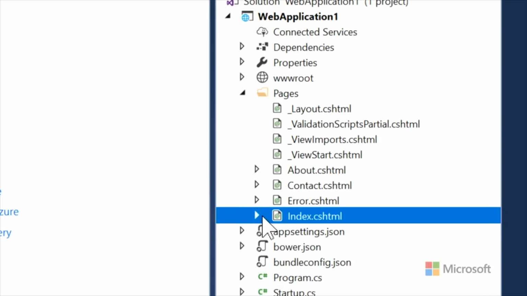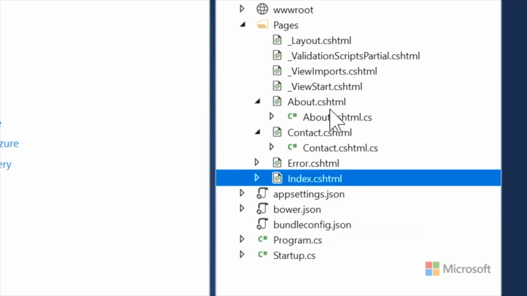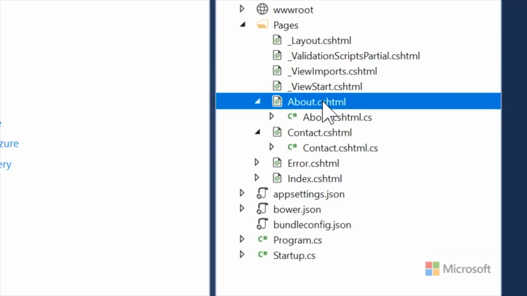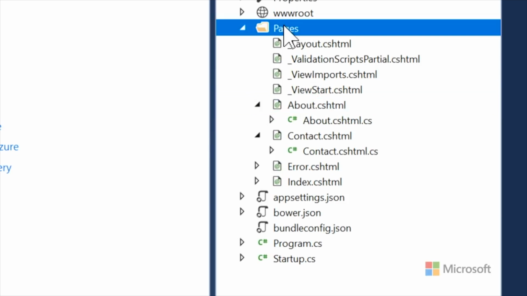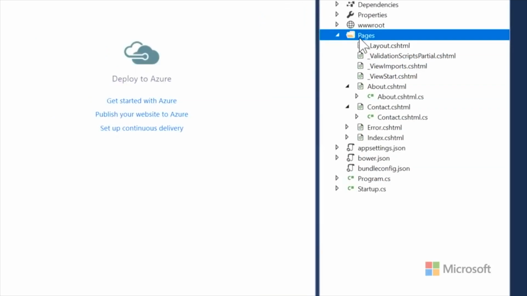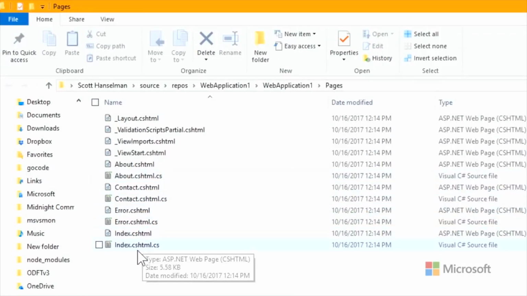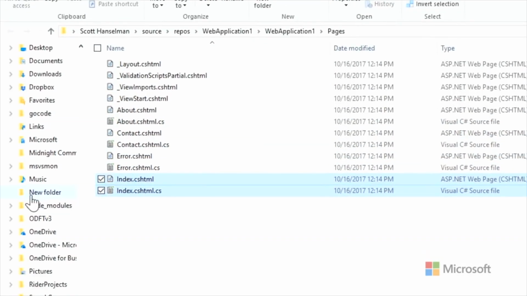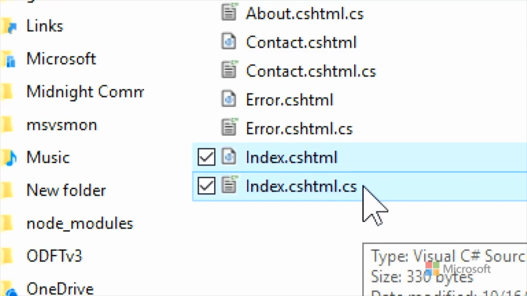Now, interestingly, these have something underneath them. So these are the code behinds or the page models. That's the page, and that's the page model, and they've nested those. This is an important little thing to point out. Let's look at this in Windows Explorer, just to make sure. If I say open in Windows Explorer, they should appear as two separate files? They are two separate files. So here's index and index.cshtml. They are clearly two separate files.